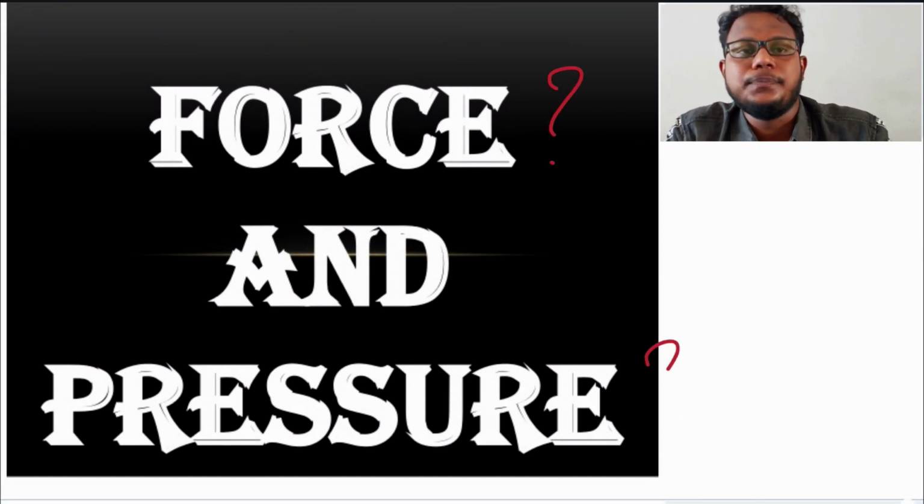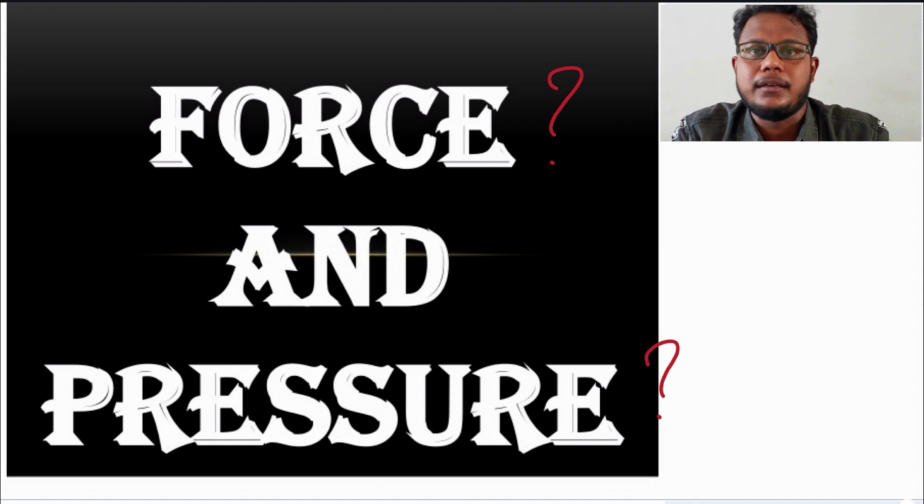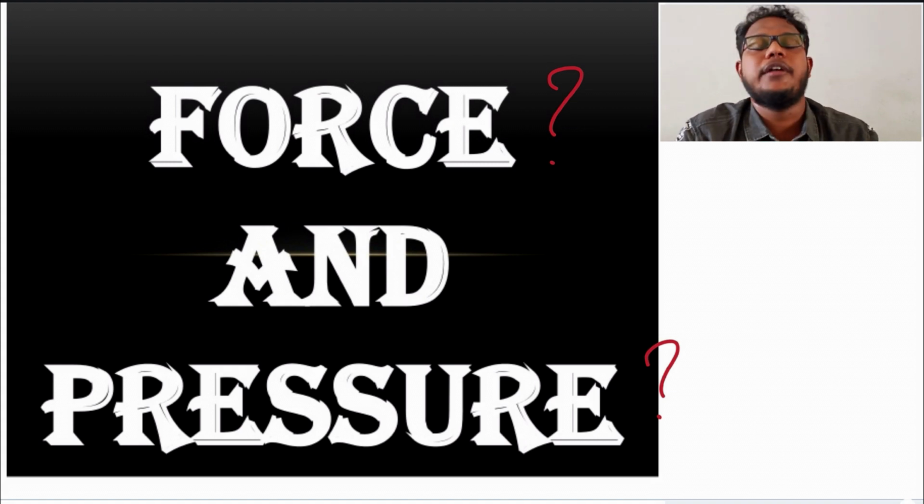In pressure, there is something very interesting: atmospheric pressure. What is atmospheric pressure? Does each and every particle in this world exert any pressure? How the pressure is handling us and how we are handling the pressure. This is the topic we are going to see.